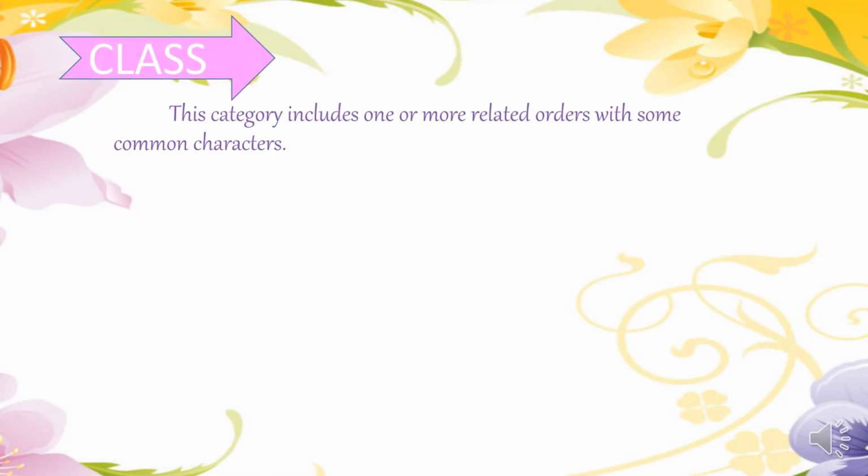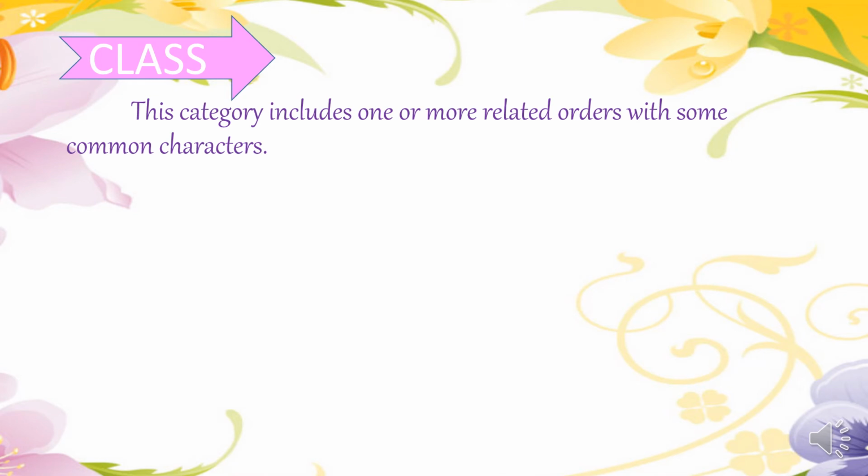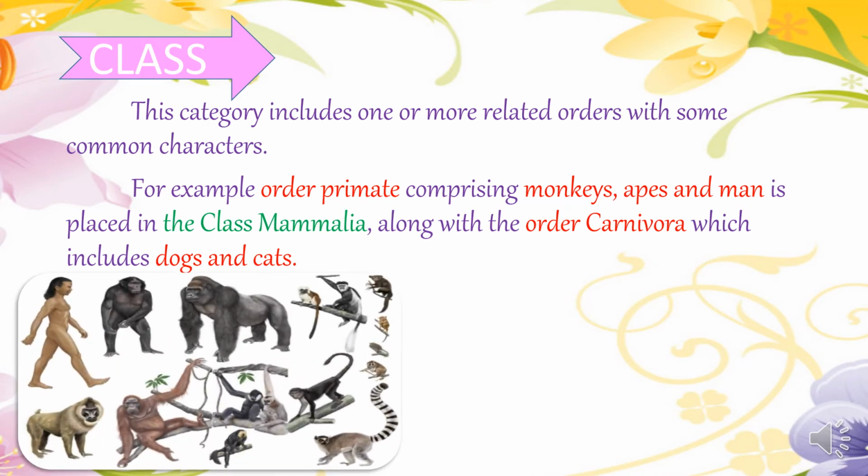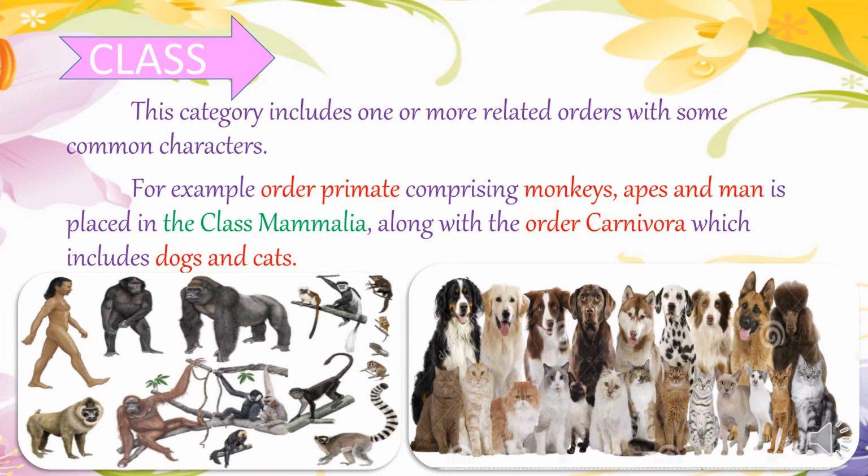The class. This category includes one or more related orders with some common characters. For example, the order Primata, which consists of the monkeys, apes and man, is placed in the class Mammalia along with the order Carnivora, which includes the dogs, cats, lions and leopards. They are grouped with the order Primata, and they are together called the class Mammalia.